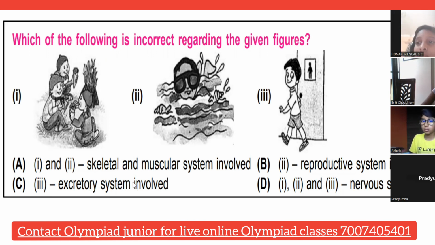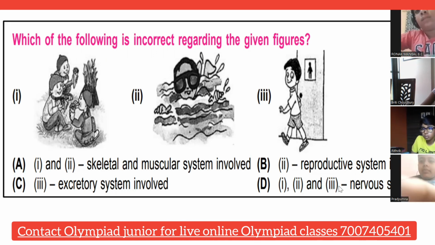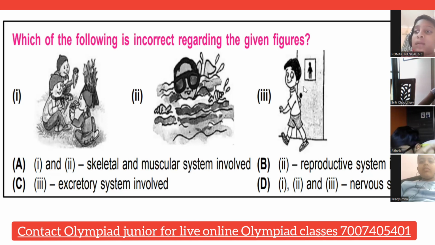One and two use the skeletal and muscular system. Two, the reproductive system is involved. Three, the excretory system is involved. One, two, three, the nervous system is involved. Which one is incorrect? You have to tell. Ma'am, B. Reproductive system involved. Wait a minute. Okay, fine. So reproductive system involved.